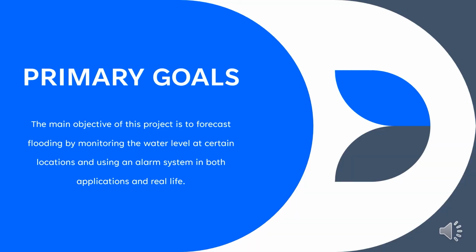The main objective of this project is to forecast flooding by monitoring the water level at certain locations and using an alarm system in both applications and real life.